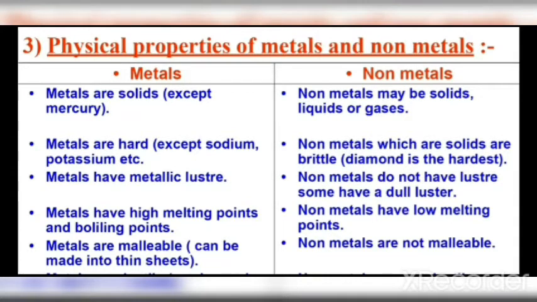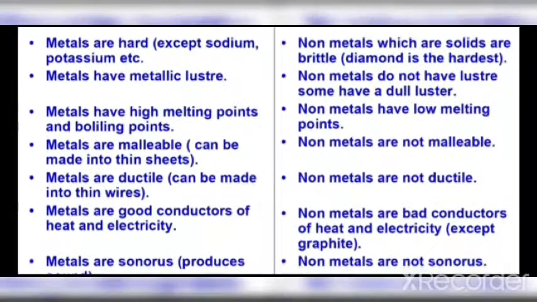Then the metals are hard in nature. This is the hardness property. Non-metals are brittle. Brittle means they break easily. An example is the diamond. Diamond is the hardest material as far as we know now.